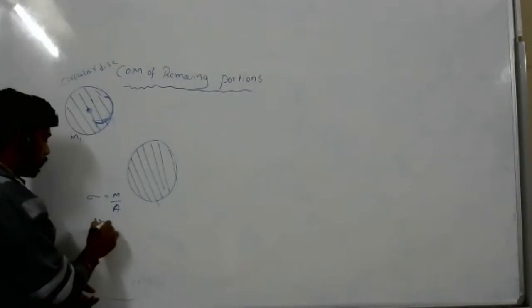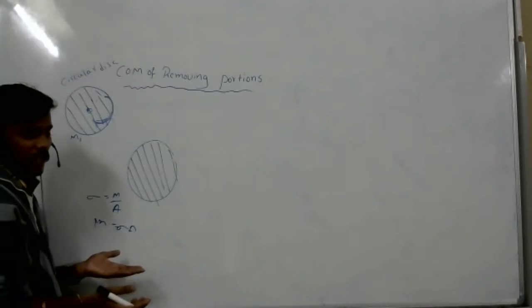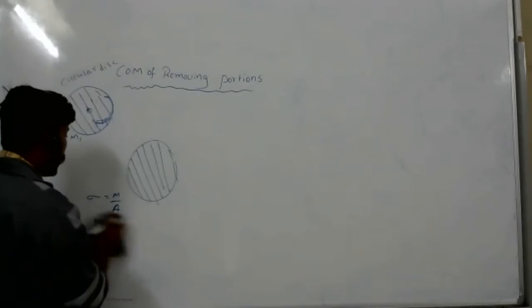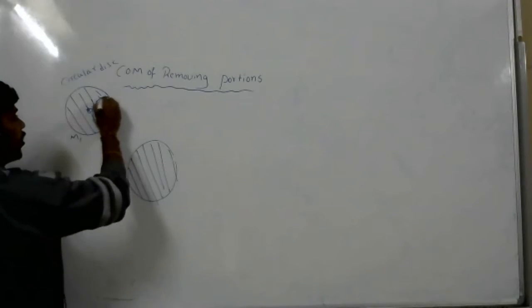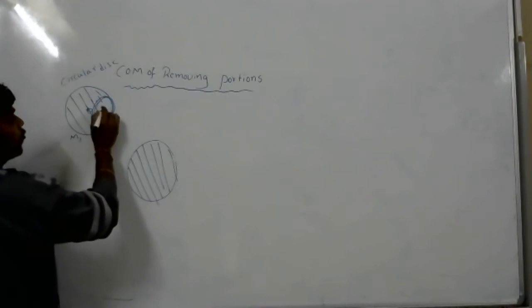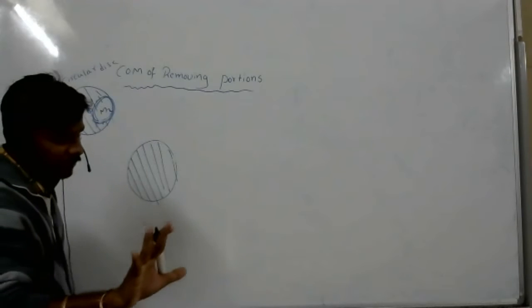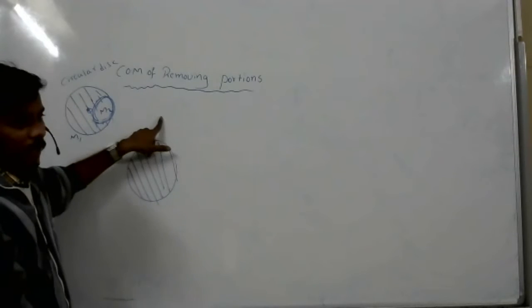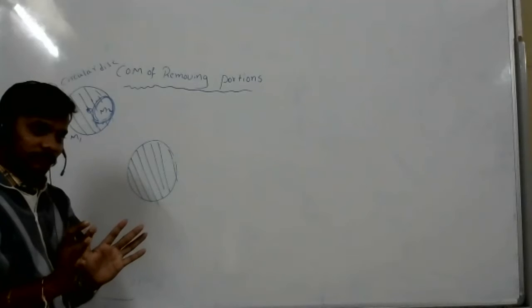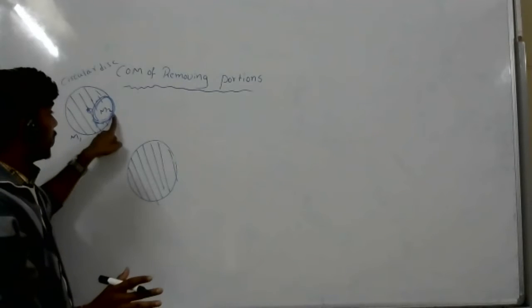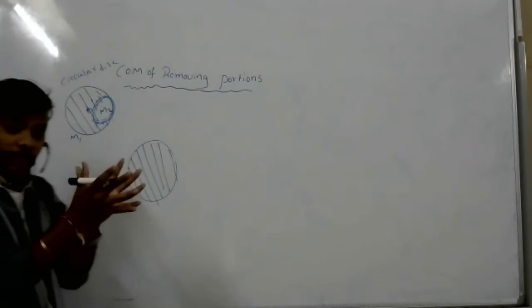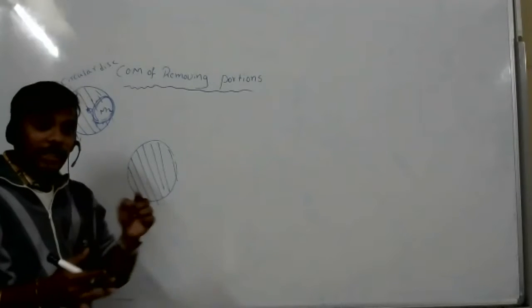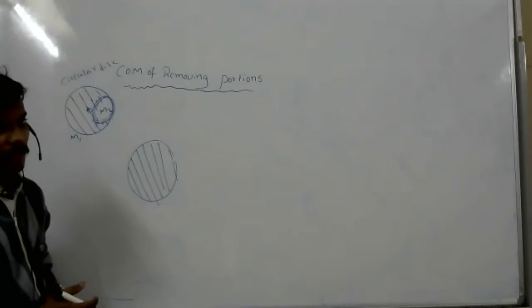So mass equal to sigma into area. Can I calculate the mass? I can calculate. They will give sigma, so I can calculate. Now what they are doing, they will remove this portion from this body. How much mass will they remove? M2 mass they will remove. When they remove M2 mass, center of mass will shift, right? Which side will it shift? Away from where you removed. Where there is more mass, towards that mass the center of mass will exist. That we discussed already.